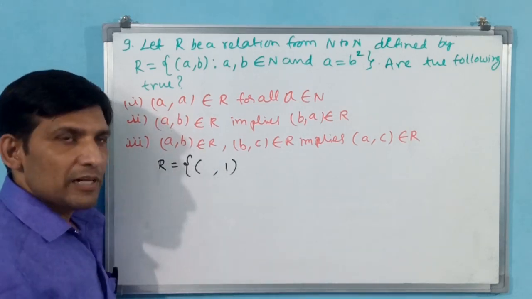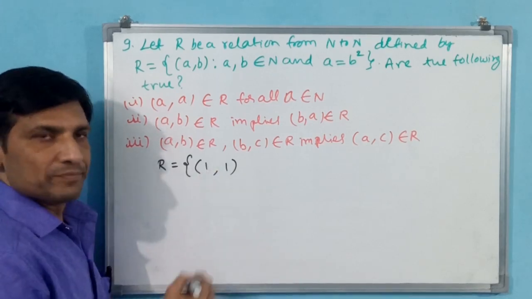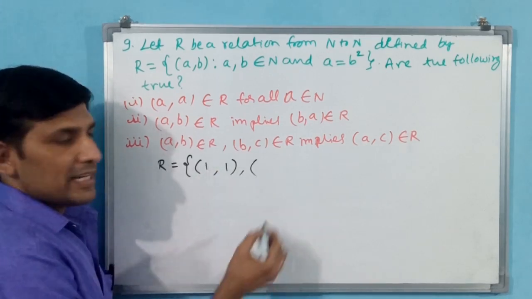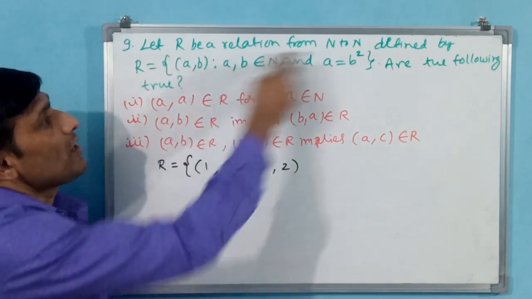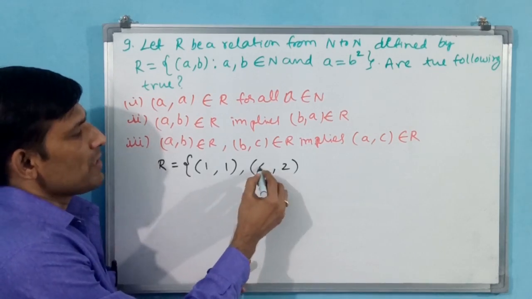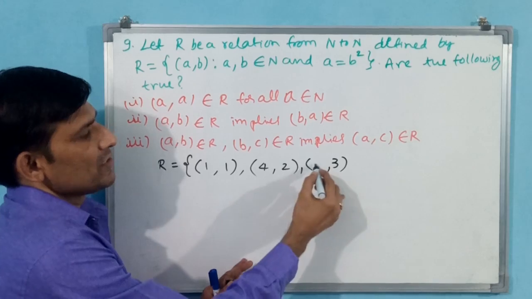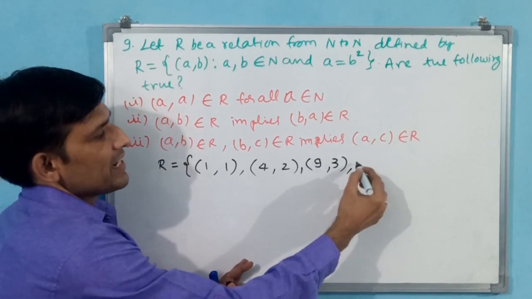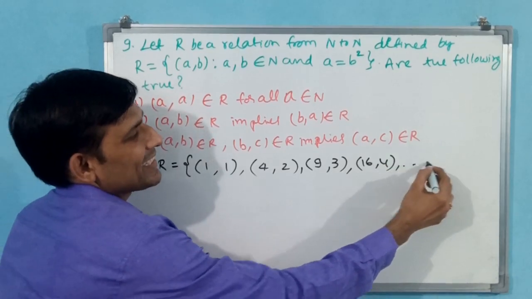a, how much will it come? a is equal to b square. That means 1 square, 1 only will come. Then next time I have taken 2. Why? Because for all, this condition has to be satisfied. 2 square means 4. Next time I have taken 3, 3 square means 9. Next time 4, 16. Like that it will go.